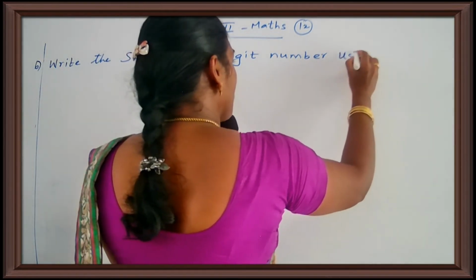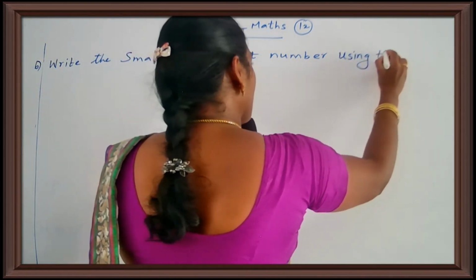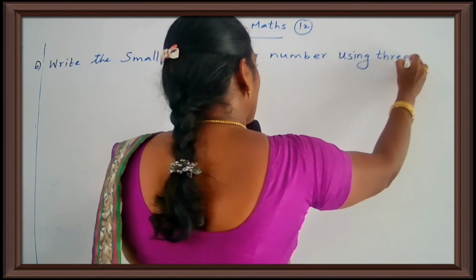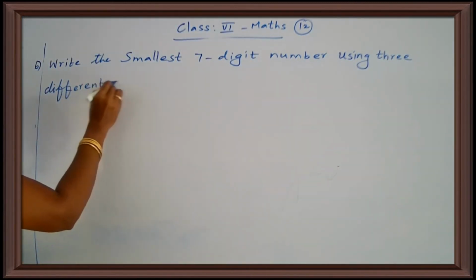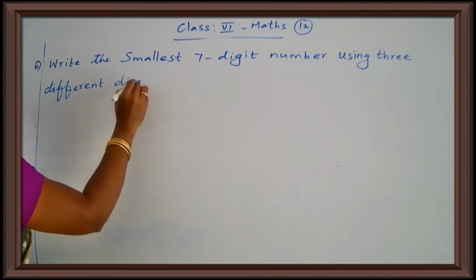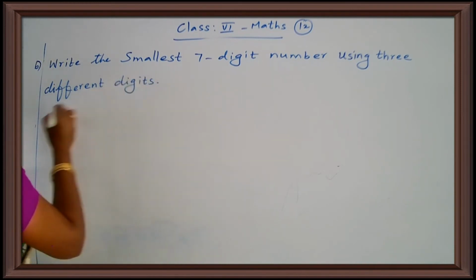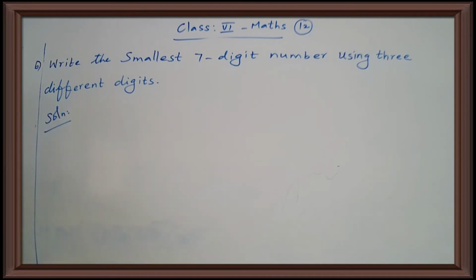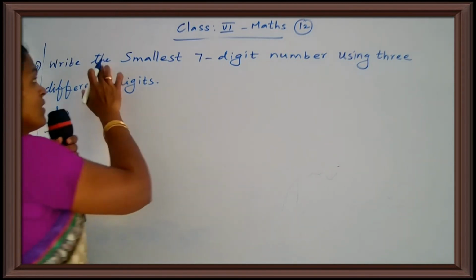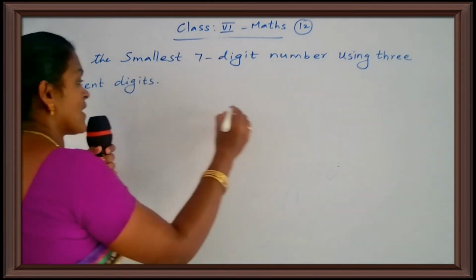Using 3 different digits. Okay. So, write the smallest 7-digit number using 3 different digits. First of all, you say the smallest 7-digit number. How much?